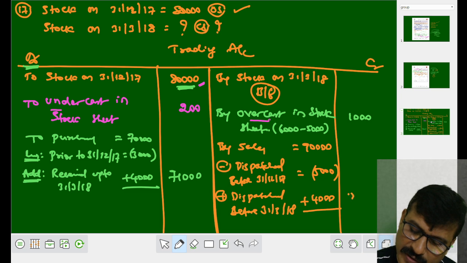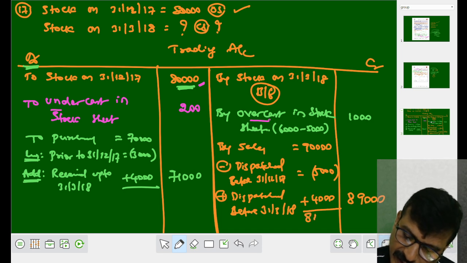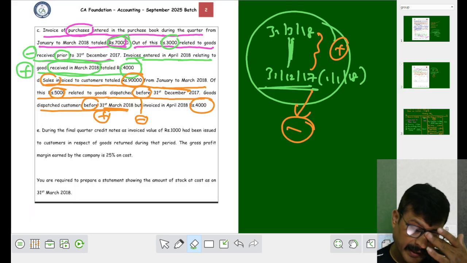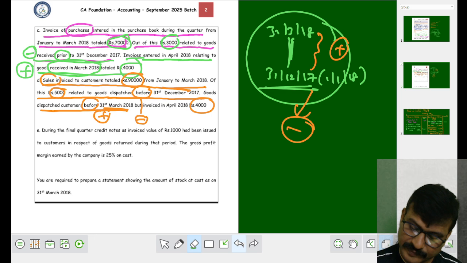It comes to 89,000. Oh, wait. Still, you write 89,000 here only, because there is one more adjustment. Let it be in the inner column. See what happened in the next sentence.